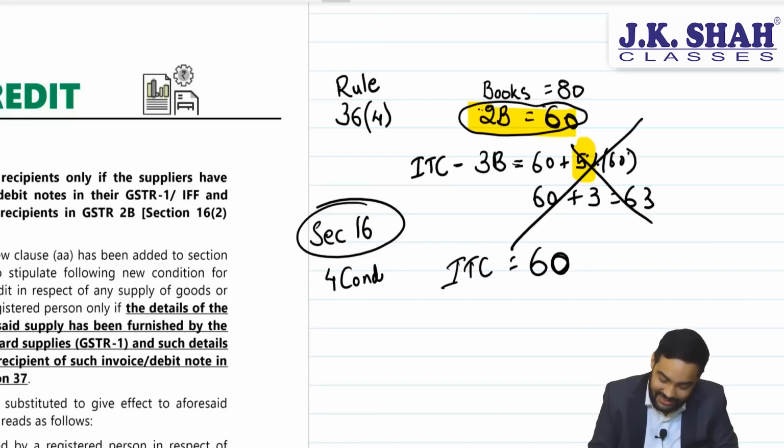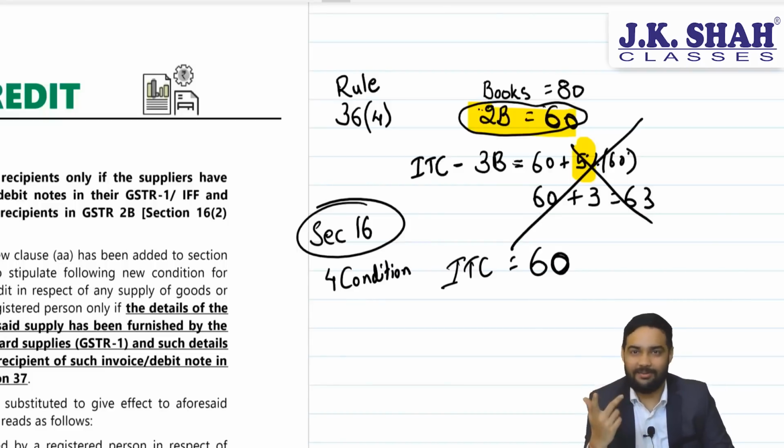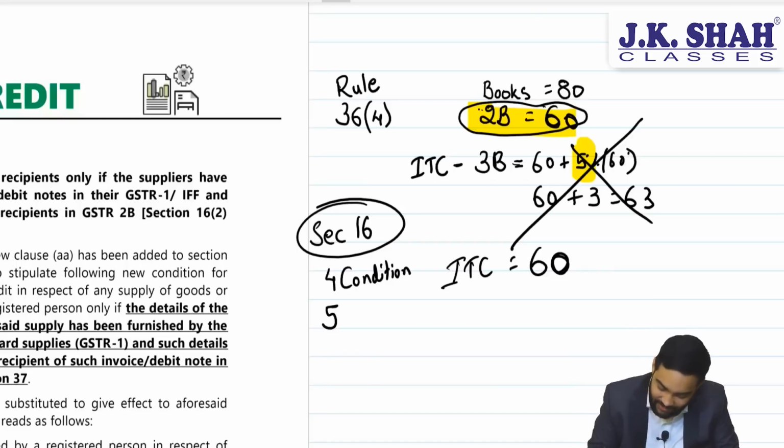Which were those 4 conditions, sir? The 4 conditions which were there earlier were: you have the invoice or debit note or tax payment document. Second, you have received the goods or services. Third, supplier has paid the tax. Last one, you have furnished a valid GST return. These were the 4 conditions. Now 5th condition is added.